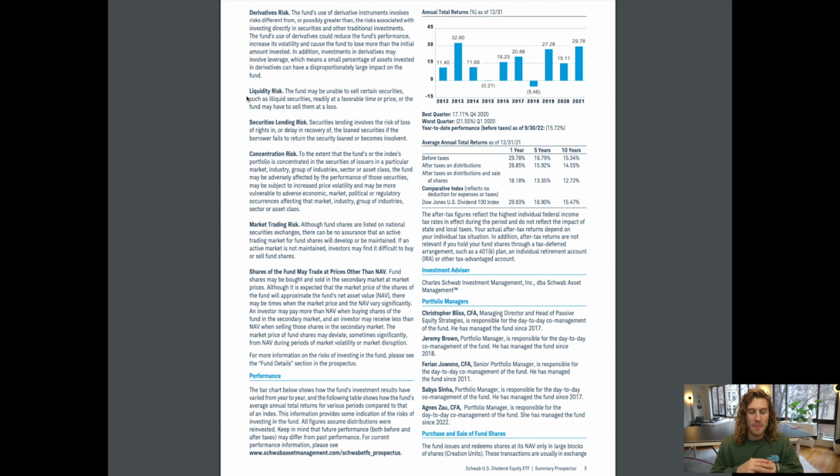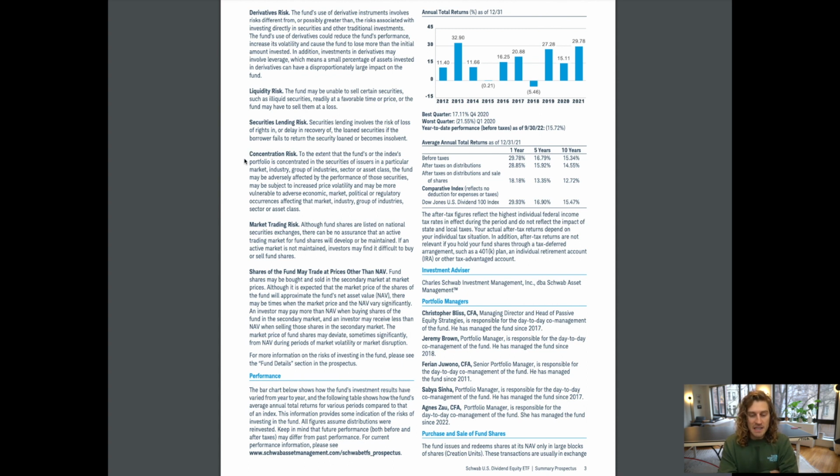Liquidity risk. The fund may be unable to sell certain securities, such as illiquid securities, readily at a favorable time or price, or the fund may have to sell them at a loss. Securities lending risk. Securities lending involves the risk of loss of rights in or delay in recovery of the loaned securities if the borrower fails to return the security loaned or becomes insolvent.